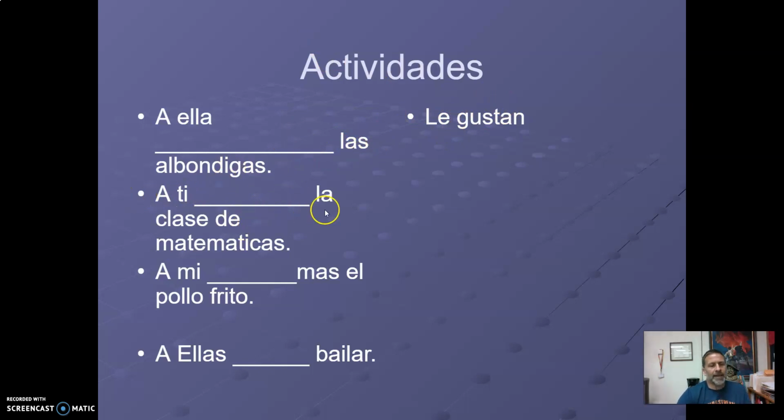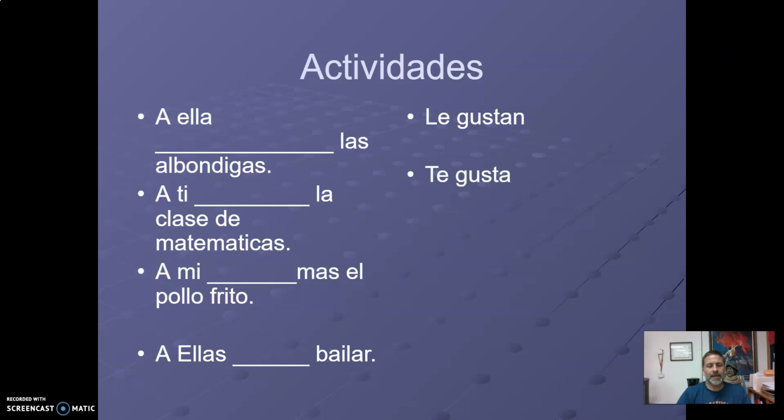Okay, you like math class. A ti blank la clase de matemáticas. Who's doing the action? That's the first indirect object pronoun. Plus how many things you like. A ti, la clase de matemáticas. Answer, a ti te gusta la clase de matemáticas.